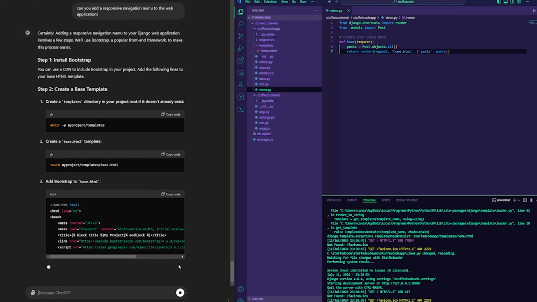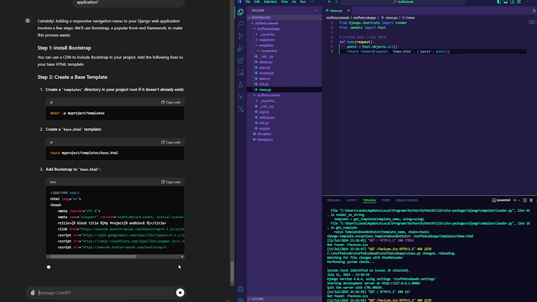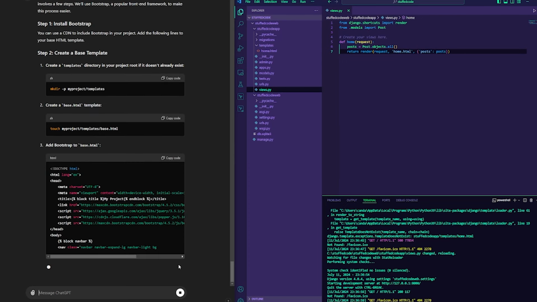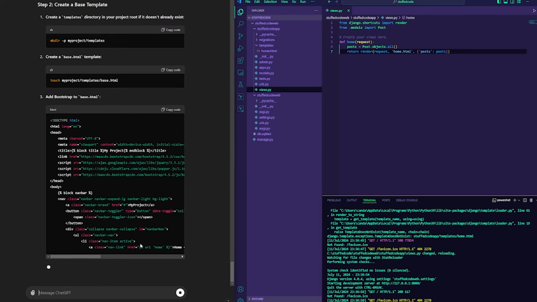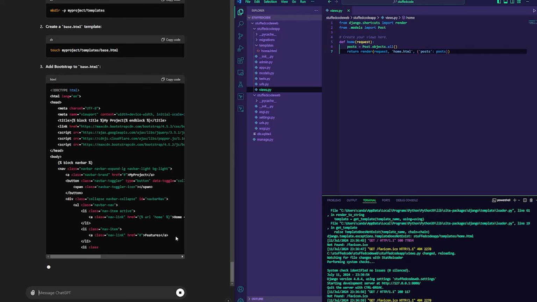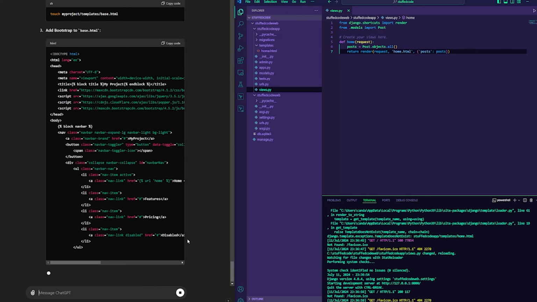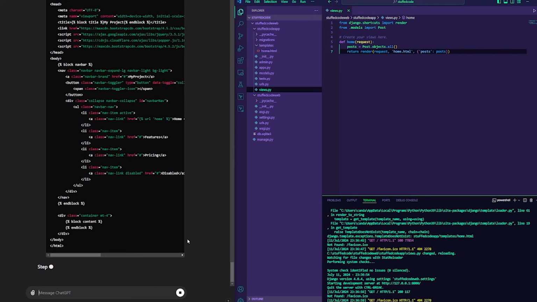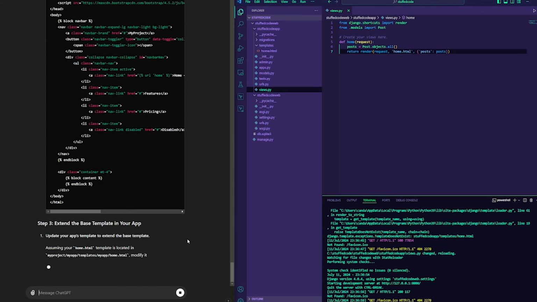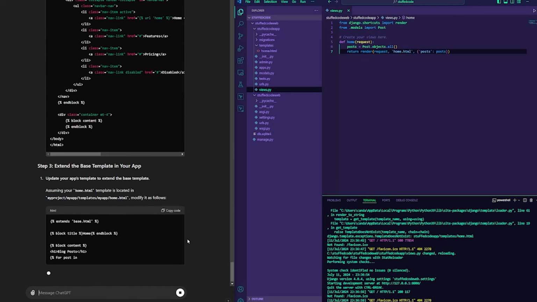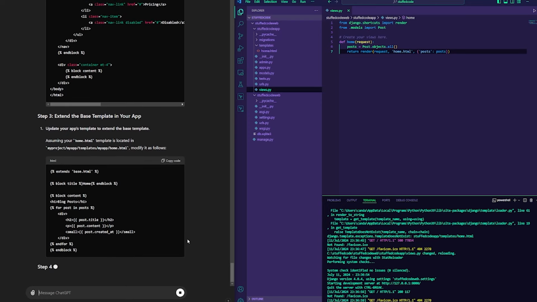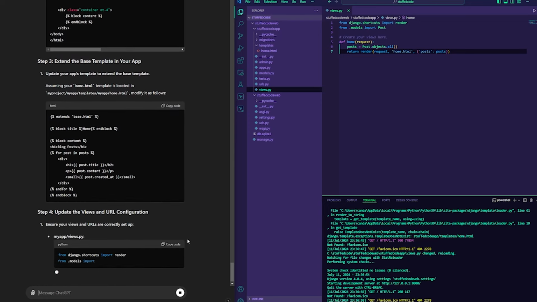That's one of the other benefits of this: if you're familiar with some of the concepts, like front end or back end, or just overall programming concepts here and there, it makes things a lot easier. And you could ask it, hey, just like I did, can you make a responsive navigation for this? And then you should be able to utilize it.